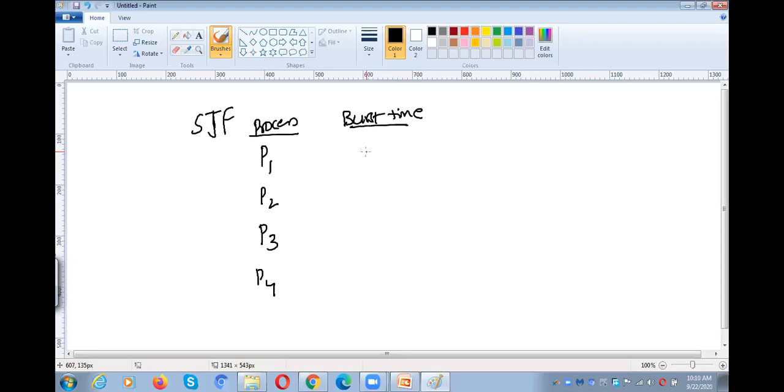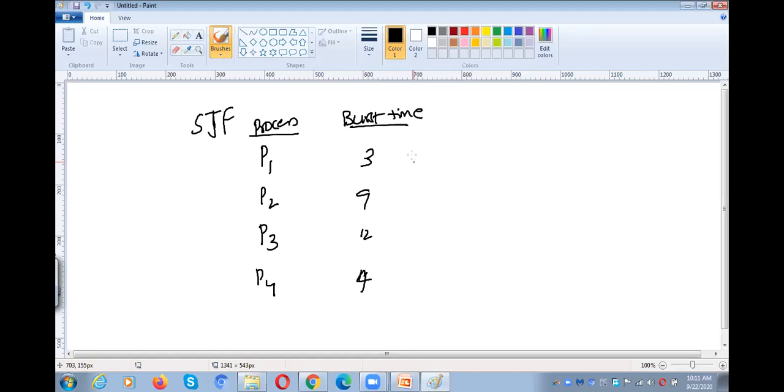Are you there? Give me some values. Burst values: 3, 9, 12, 19. So I'm using only 4. Why? Because the Gantt chart will be larger. That is the reason.